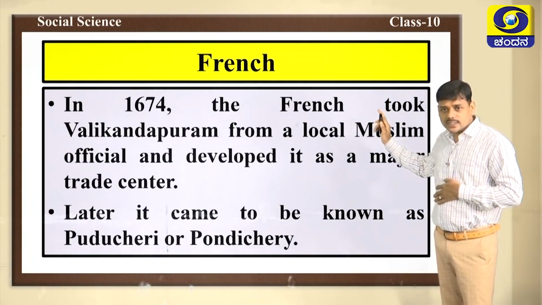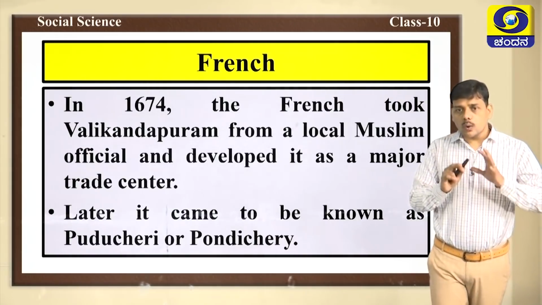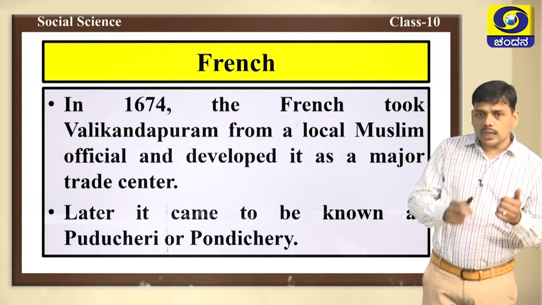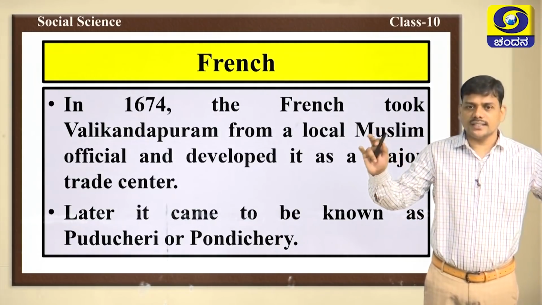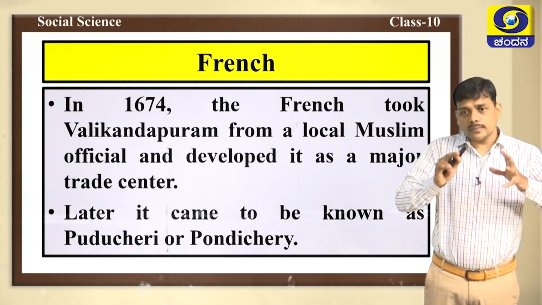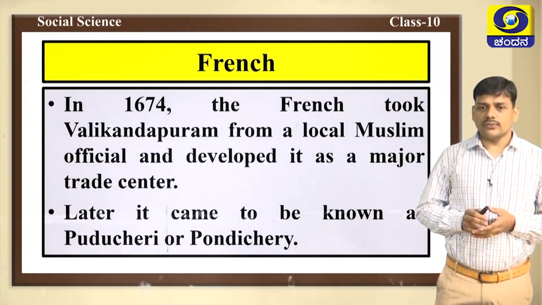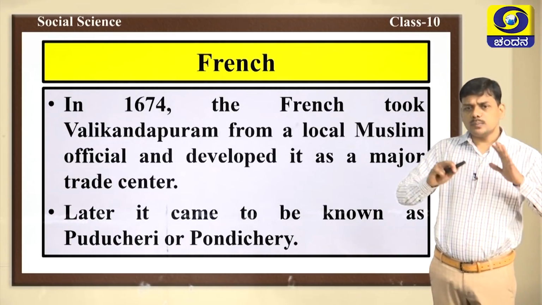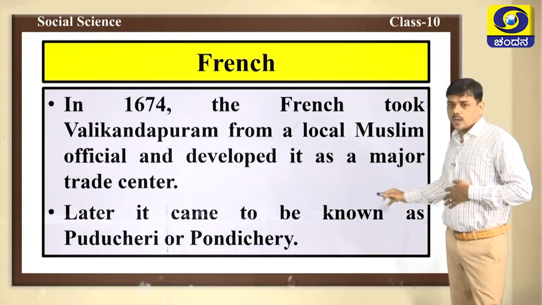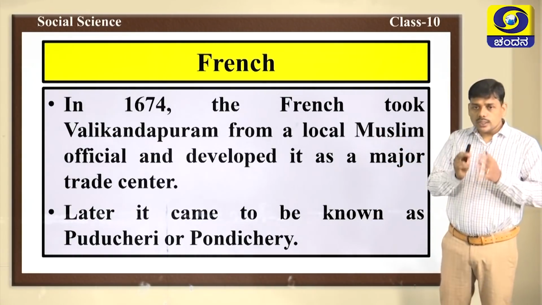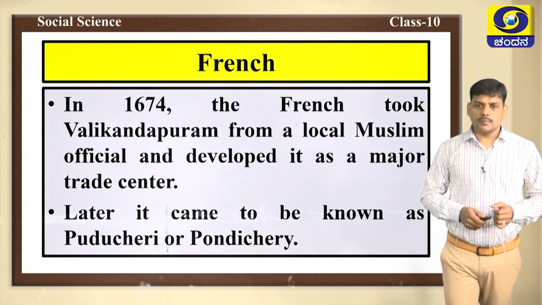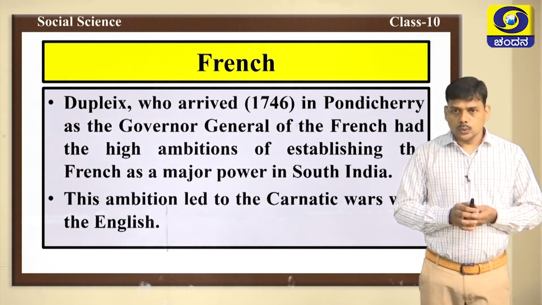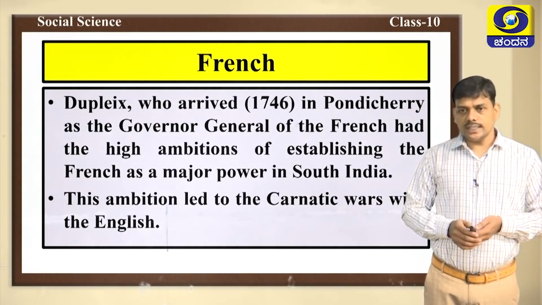In the year 1674, the French took Walikondapuram from a local Muslim official and developed it as a major trade center. Walikondapuram became a major trade center of the French, and later it came to be known as Puducherry or Pondicherry. The old name of Puducherry or Pondicherry was Walikondapuram, and here Dupleix, who came to India in the